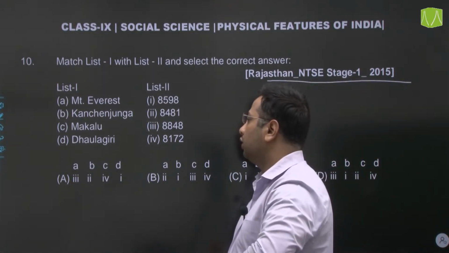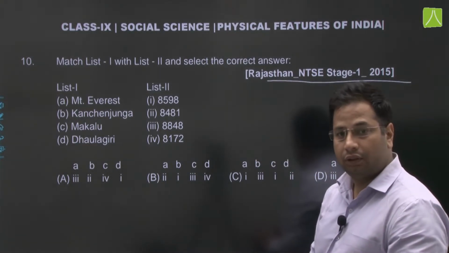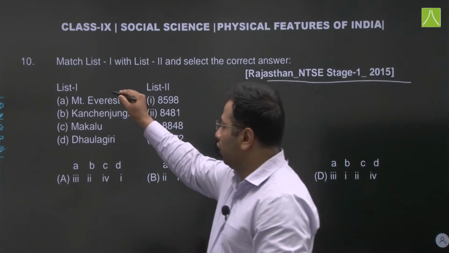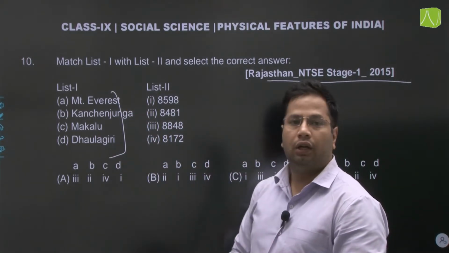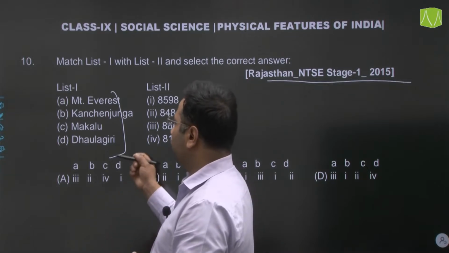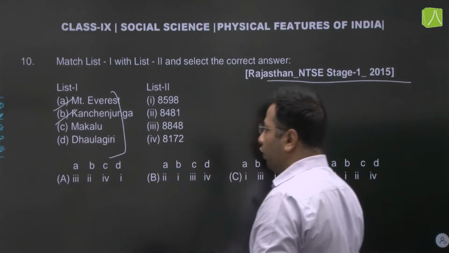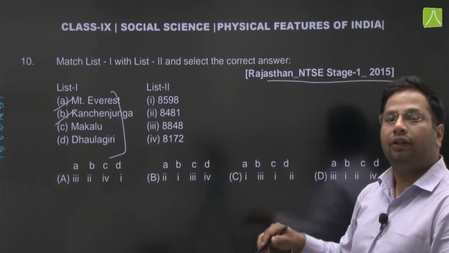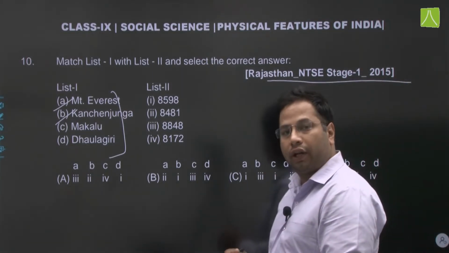We all know, suppose you do not know any of the answers, or out of these 4 you know the answer of only 2. What we generally do is eliminate the answers. Out of these 4 we will eliminate 1 or 2 and then we will try to find that answer. This is another way how we can find out the correct answer.